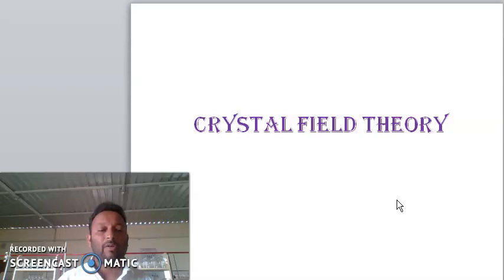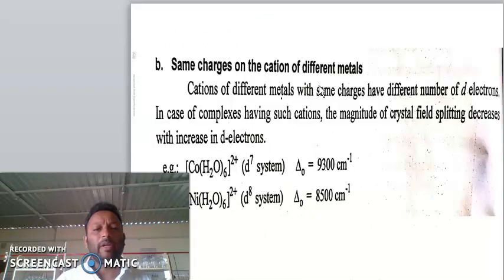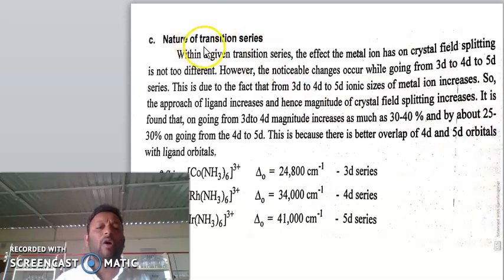In the last lecture, we discussed various factors affecting the crystal field splitting in an octahedral field: the different charges on the cation of the same metal, the same charge on the cation of different metals, and the nature of the transition series.